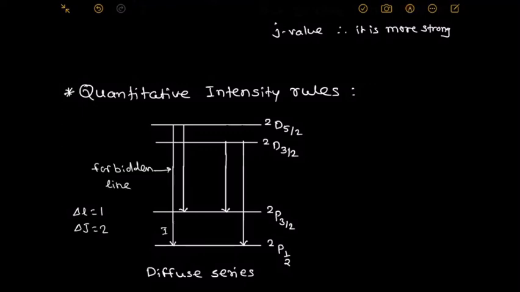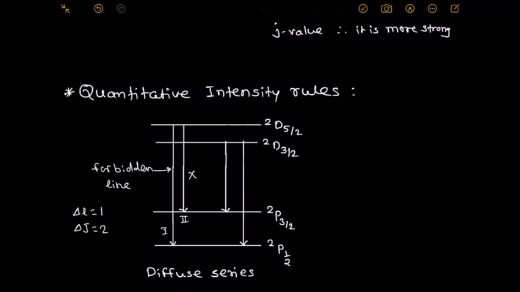Another line, doublet D 5 by 2 to doublet P 3 by 2. For that line, delta J and delta L change in the same way. Therefore, that is allowed and its intensity is unknown for us. Hence, we write the intensity for that line, this is the second line, as X.